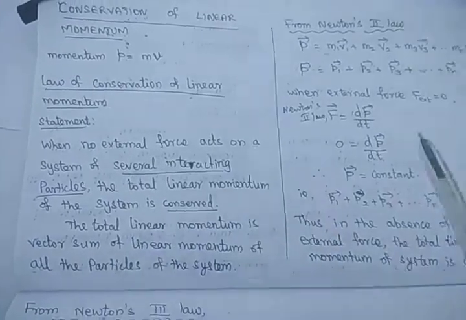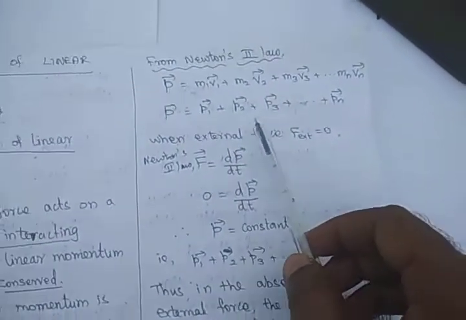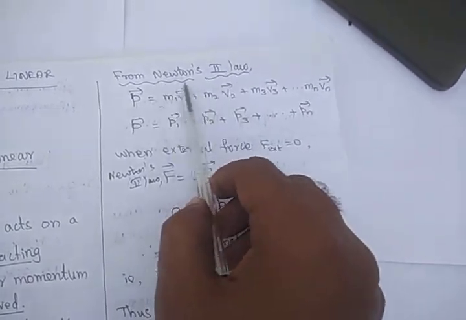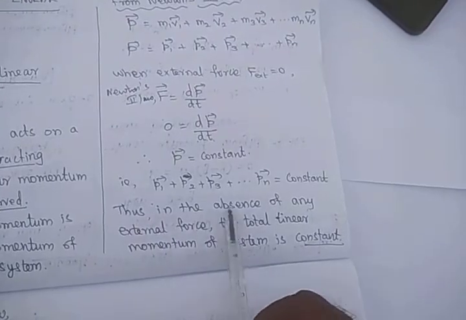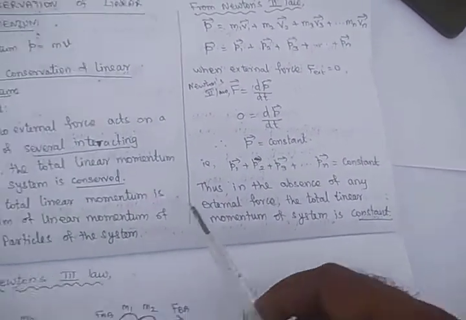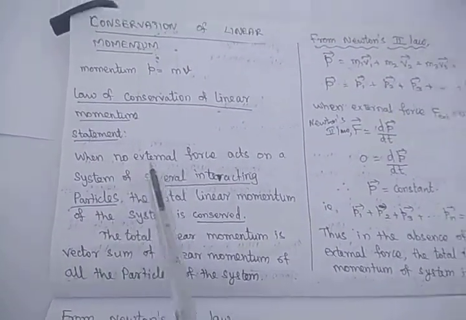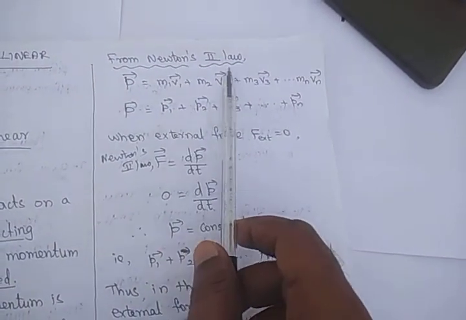So according to this, the total linear momentum of the system is conserved. Hence we proved the statement, and it is a proof for the law of conservation of linear momentum by using Newton's second law of motion. Thus, in the absence of any external force, the total linear momentum of the system is constant. So what is the statement of the law of conservation of linear momentum? We have proved it by using Newton's second law.